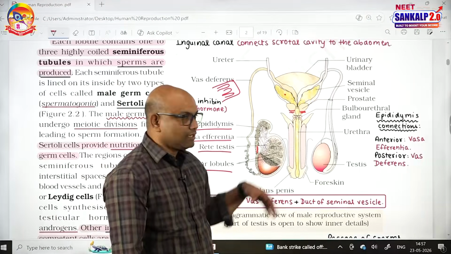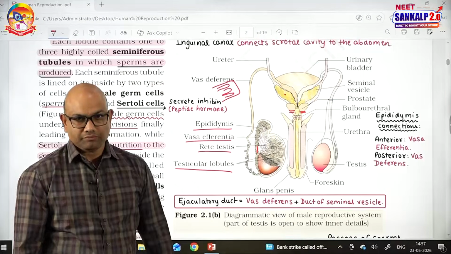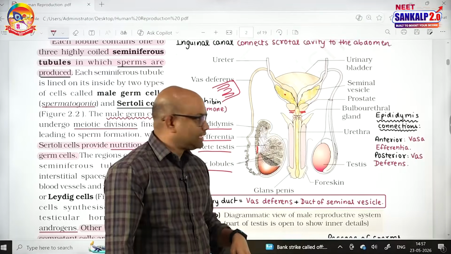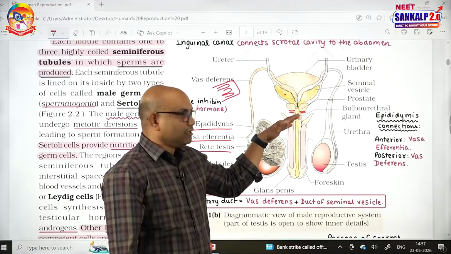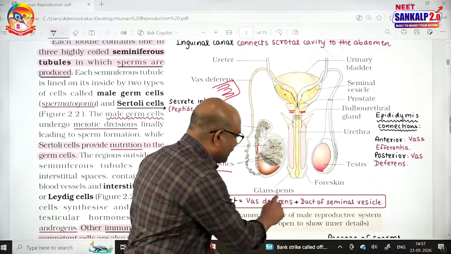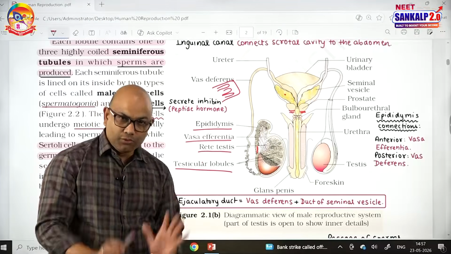Let me tell you about the urethra. The urethra is formed from the lower end of the urinary bladder. There are parts like the prostatic urethra, covered by the prostate gland. After that, the membranous urethra. Then after that, the urethra passing through the male copulatory organ called the penis is called the penile urethra. So, what is the duty of this urethra?